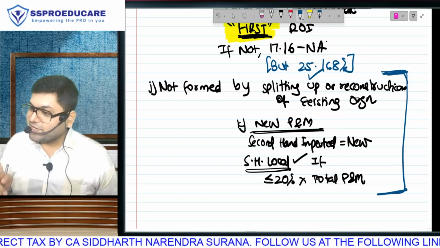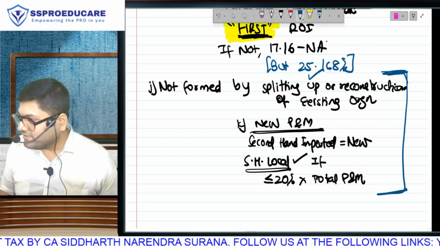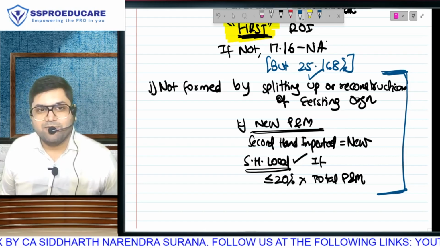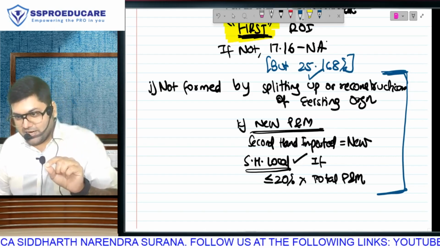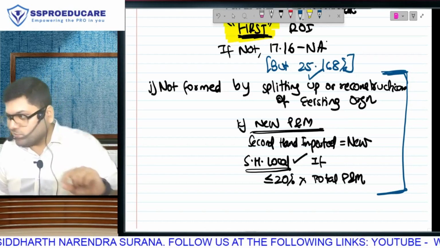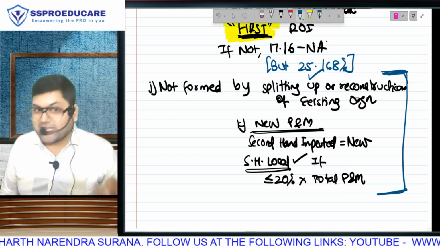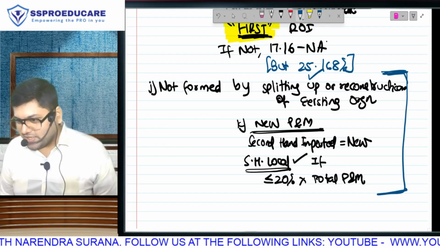They are a part of 35AD, which you have studied in inter. The 35AD specified business has the same two conditions. Special economic zone, same two conditions. The startup section also has the same two conditions.